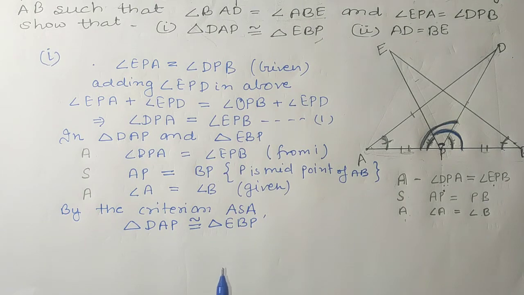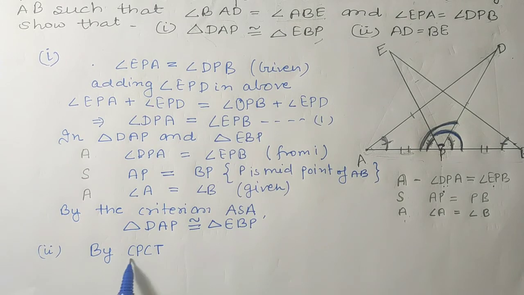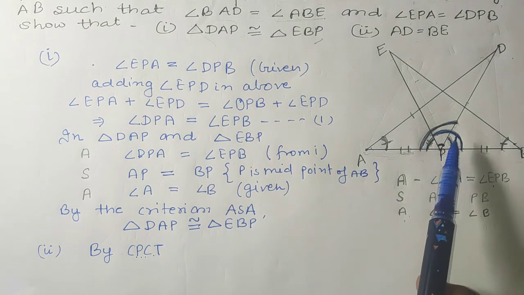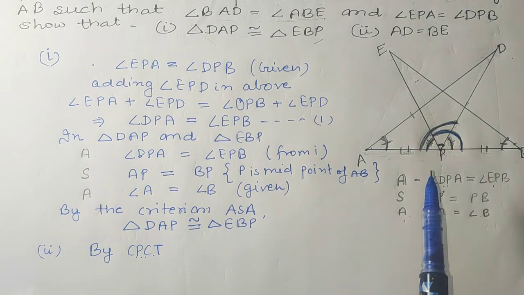Now the second question is AD is equal to BE. We have to show AD is equal to BE. So as we do students, by CPCT. What is CPCT? Corresponding parts of congruent triangles. As I have told you earlier also, if two triangles are congruent, then their corresponding parts are equal.